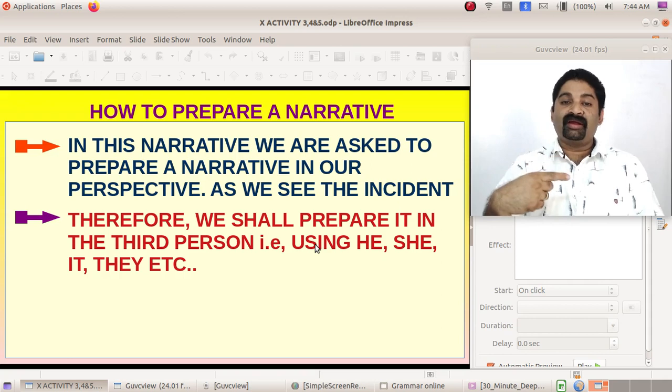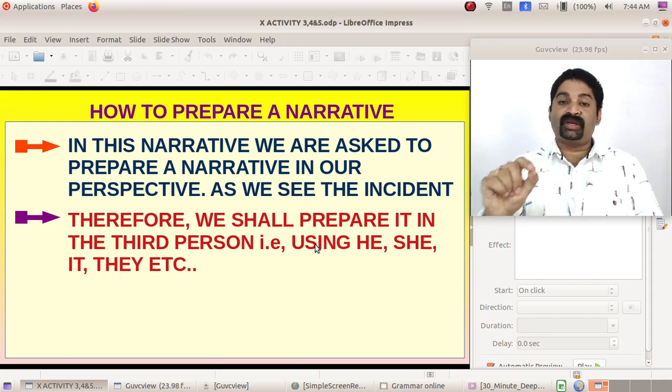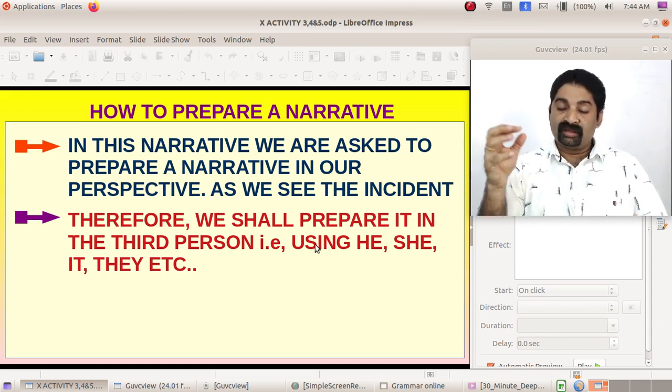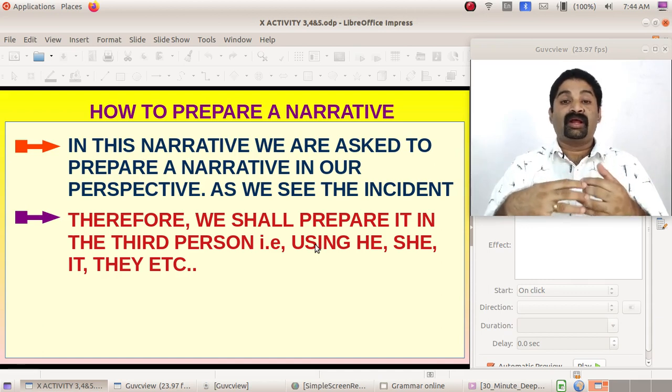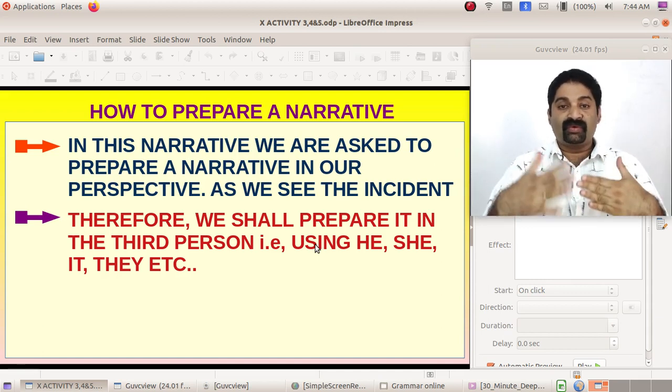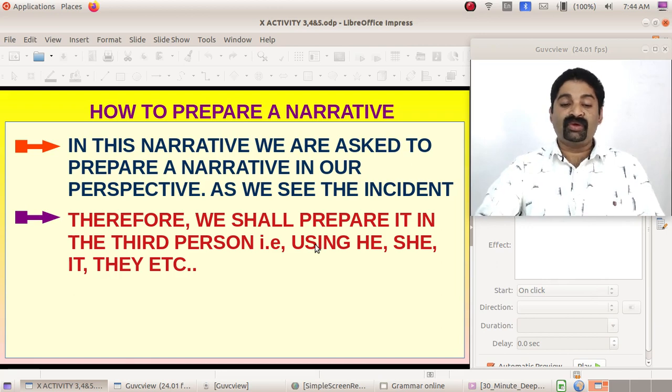That means, as we see it, we have to say the boy was sitting in a tree, then the mongoose came, and the cobra came, they began to fight, the crow and the Maina came, and the boy watched it. So as we see the incident, we have to narrate it.